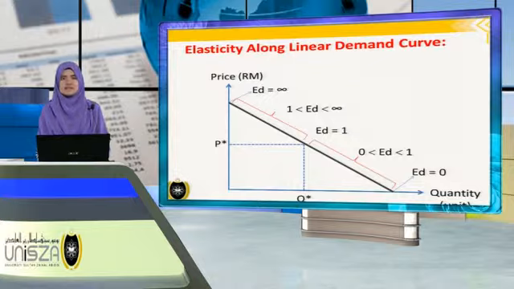Inelastic demand is a demand that responds somewhat but not a great deal to changes in price. Inelastic demand always has a numerical value between 0 and 1. Perfectly inelastic demand is a demand in which quantity demanded does not respond at all to changes in price, or ED equal to 0.